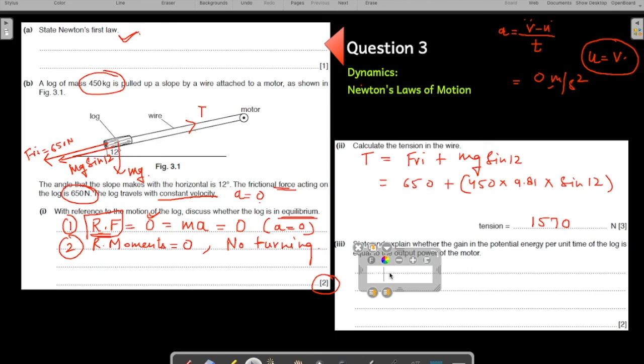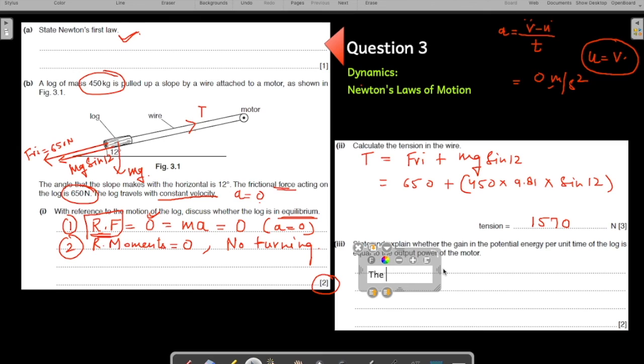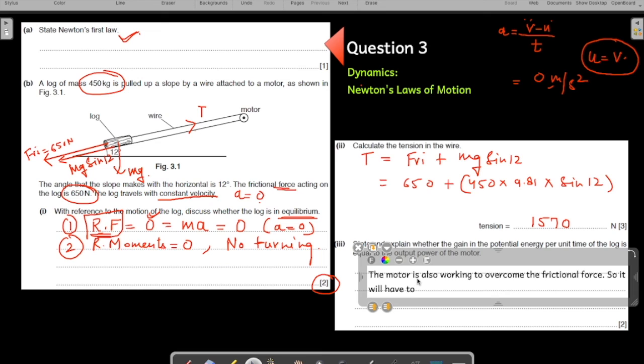Just hold on, let me change the color here for the text. You say that the motor is also working to overcome the frictional force. So it will have to produce more power than the gain in potential energy of the log.